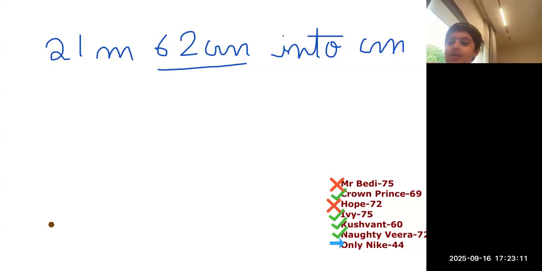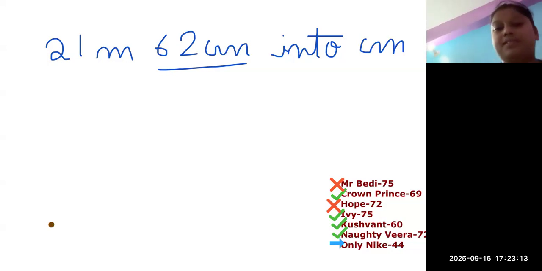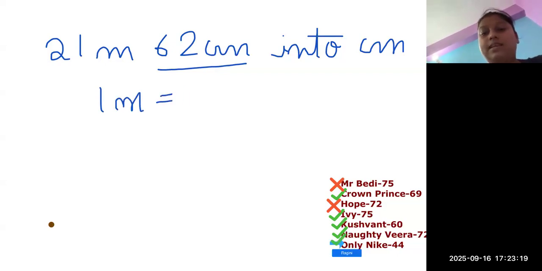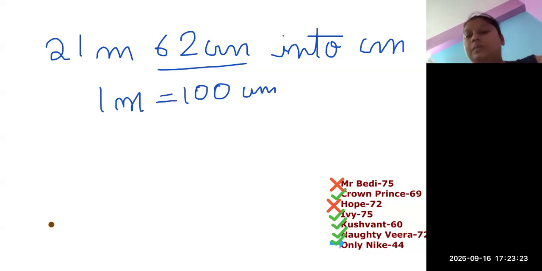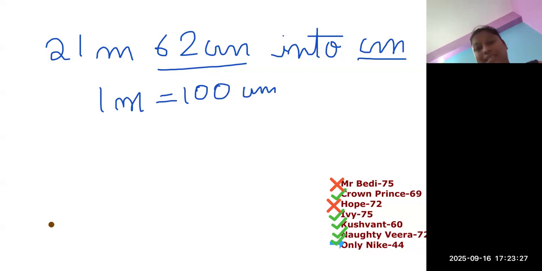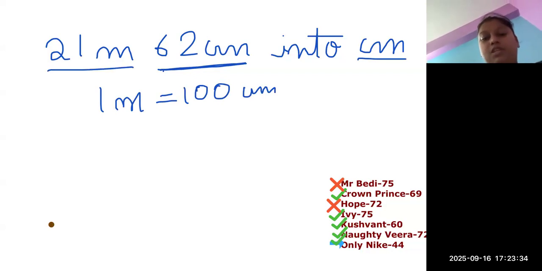Okay. Let's discuss. Now try to understand. The first thing, we will focus on the conversion unit. So it will be 1 meter is equal to 100 centimeters. Now understand, we need to convert everything into centimeters. This is already given in centimeters, so let's keep it aside. This is 21 meters.